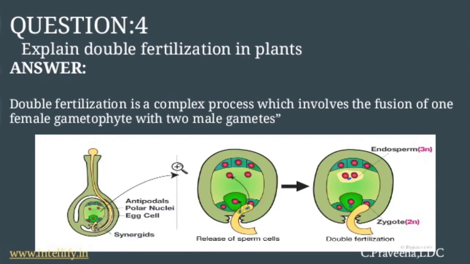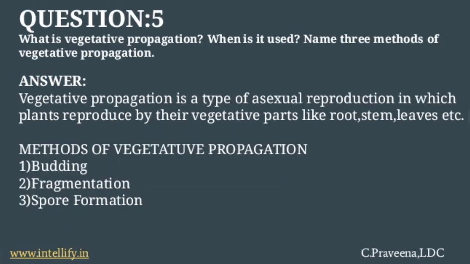Next question is, explain double fertilization in plants. The answer is, double fertilization is a complex process which involves the fusion of one female gametophyte with the two male gametes. So this is known as double fertilization. You can refer to this image here, which shows the fusion of one male gamete with the other.